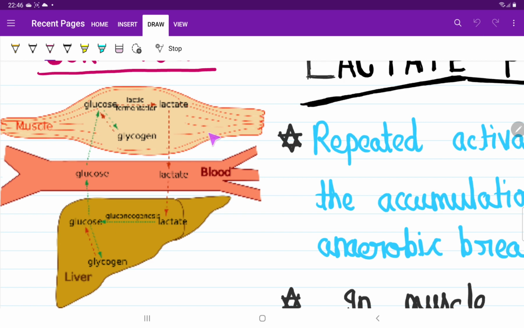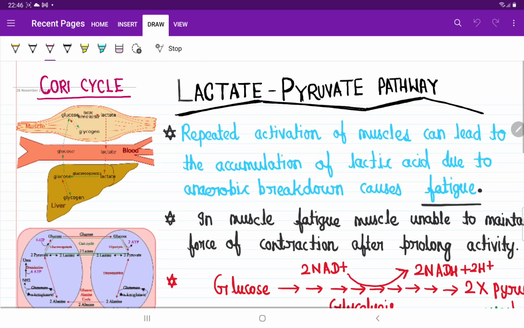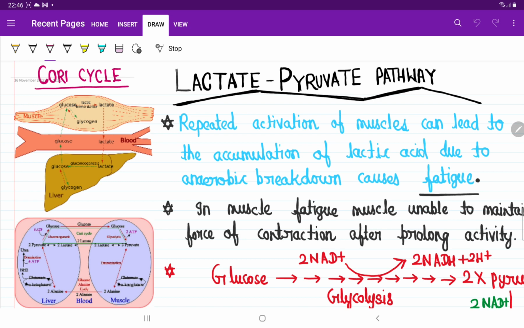In this video, we will discuss the lactate pyruvate pathway. Either you call it the lactate pyruvate pathway or you call it the Cori cycle, it's the same thing. What is this lactate pyruvate pathway? Try to understand, guys. Lactate means lactic acid. When lactic acid loses its hydrogen ion, we call it lactate, and pyruvate means pyruvic acid. So it is something related to lactic acid and pyruvic acid.